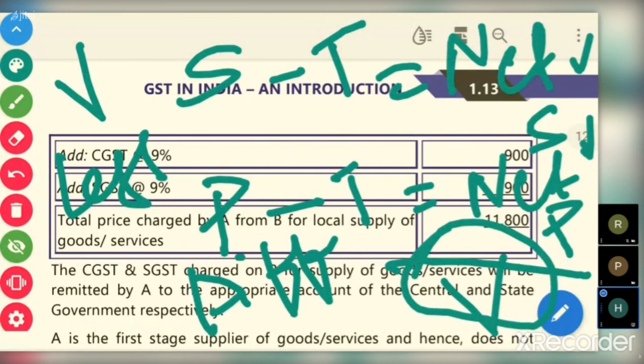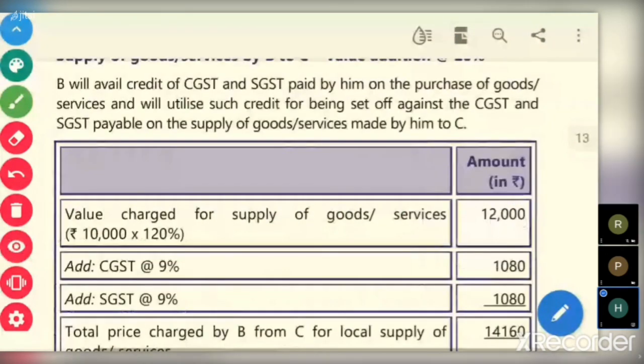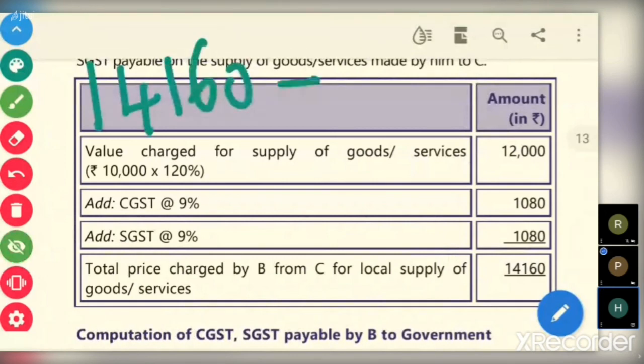In this example, coming to supplier B, that is the subsequent second sale, he is selling at 14,160. 14,160 minus taxes, that is 2,160, so the net sale price is 12,000.